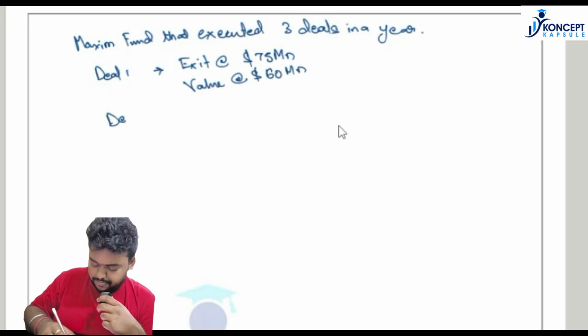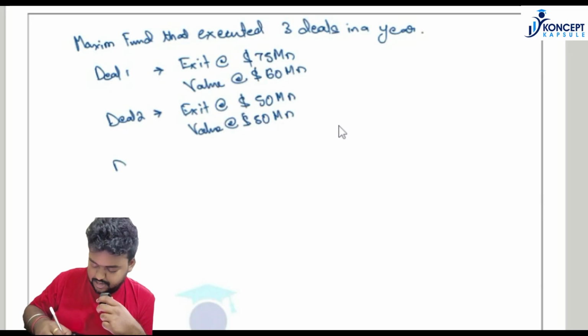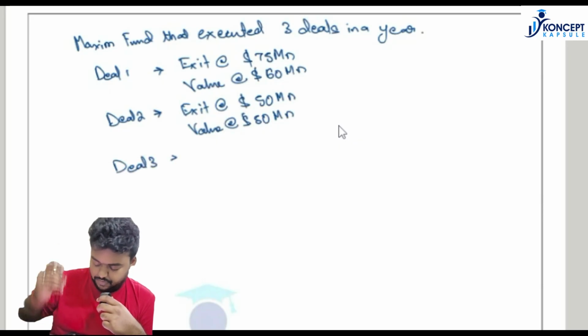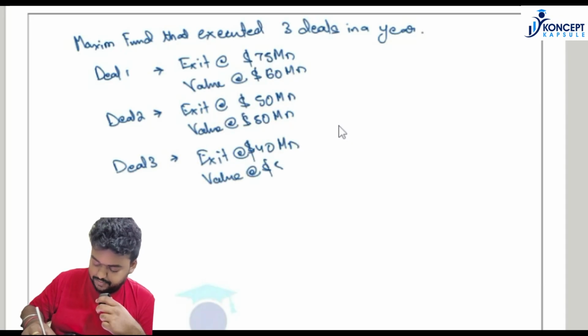Deal 2, exit was $50 million and value was $50 million. In deal 3, exit was $40 million and value was $50 million.